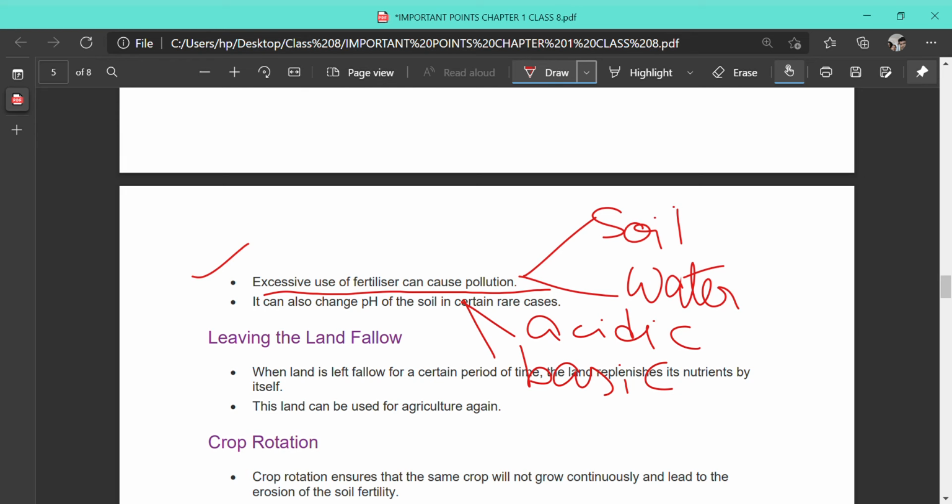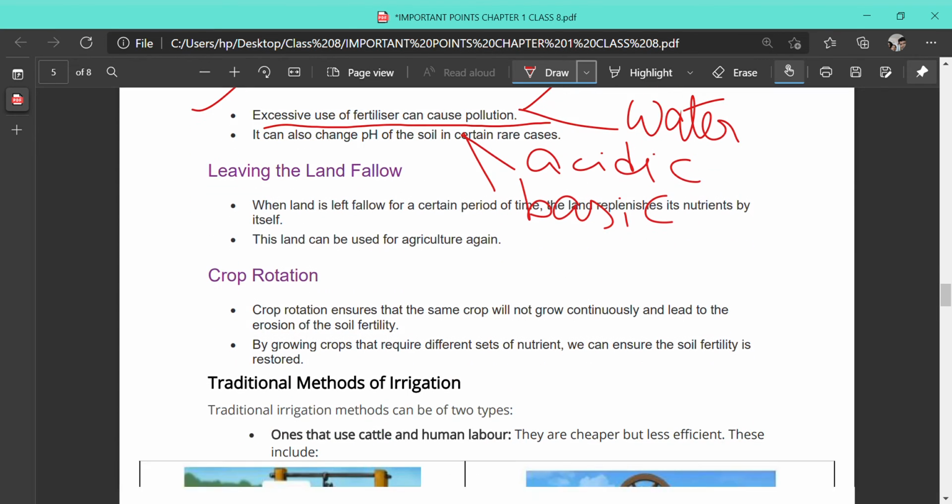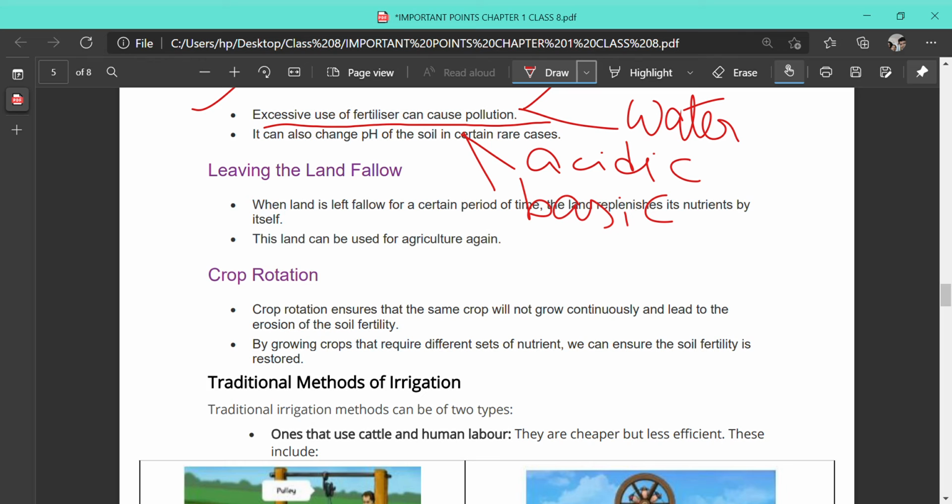One disadvantage of using manure is that it is not nutrient specific and it does not contain nutrients in a huge amount. So we have to add more and more humus to the soil. Manuring and fertilizing are the two methods by which we can increase the fertility of the soil.